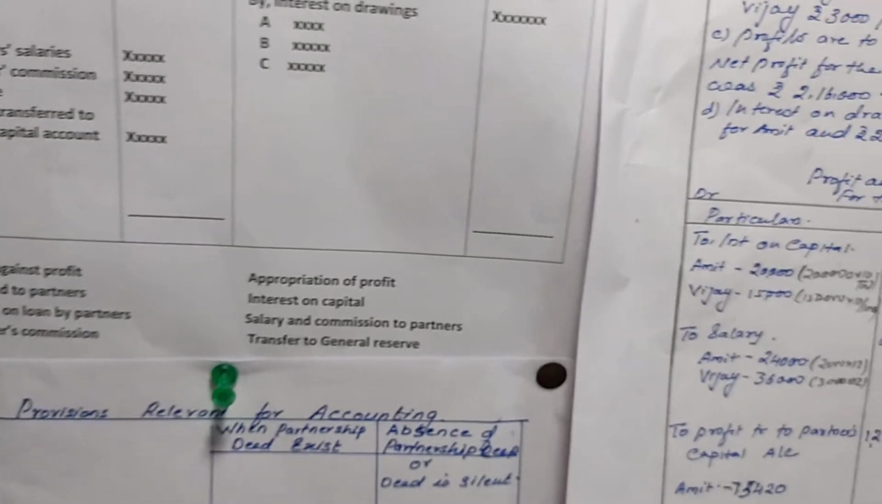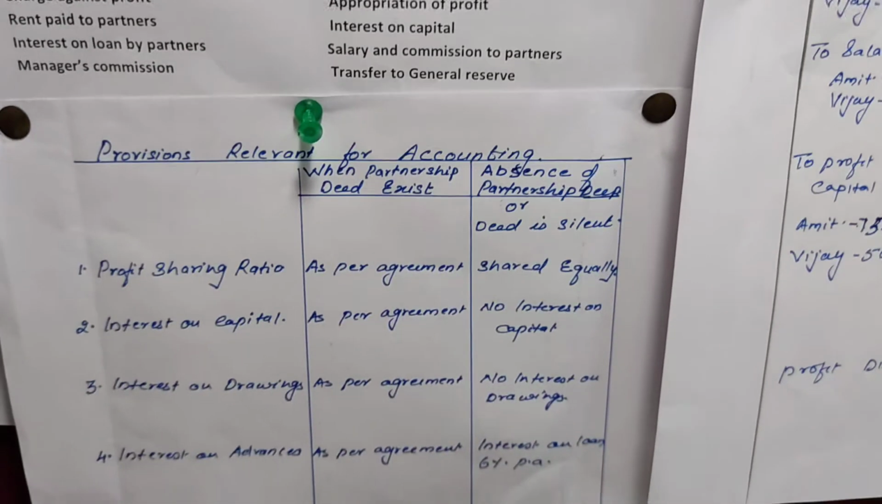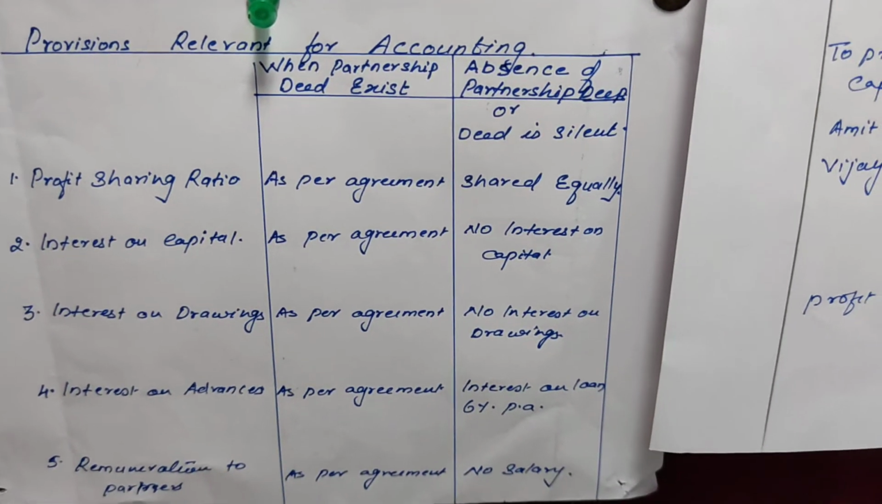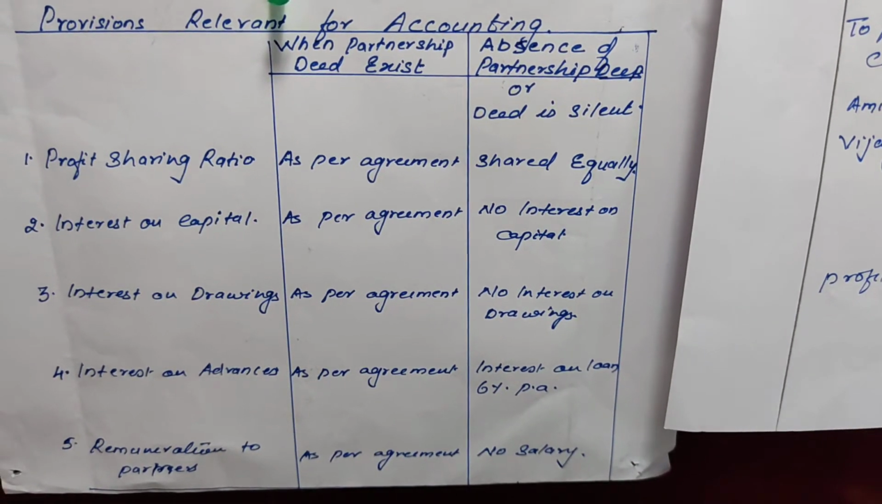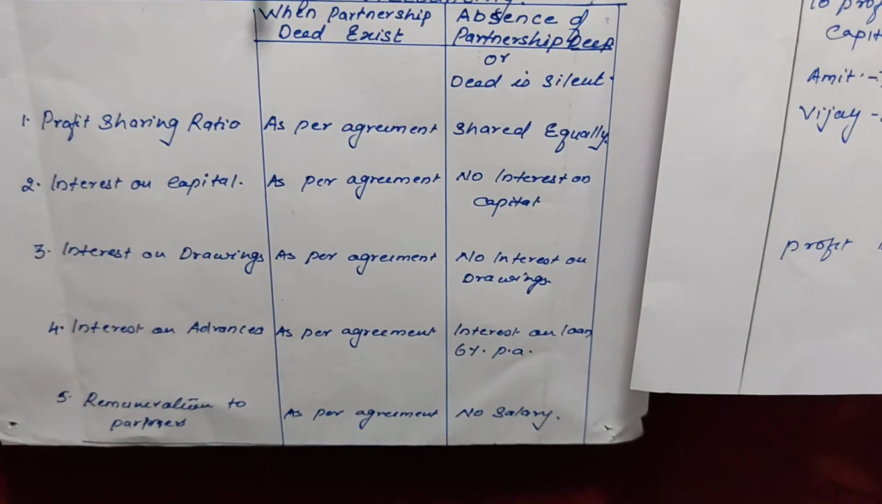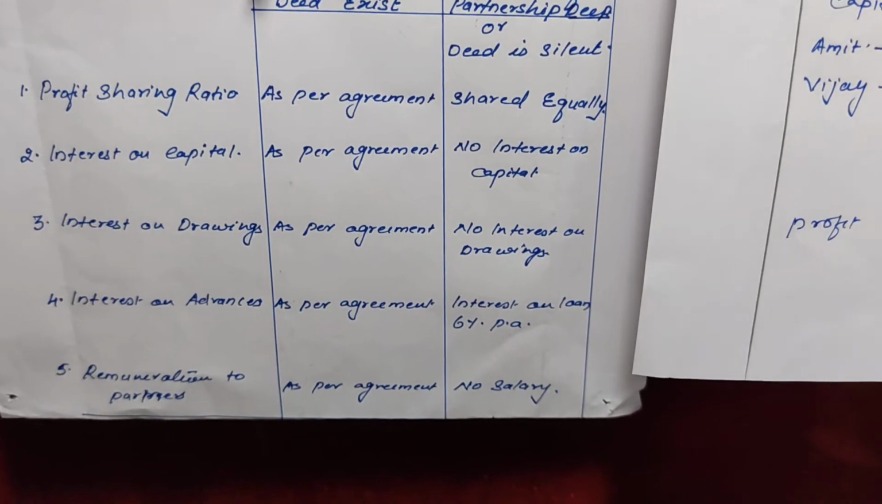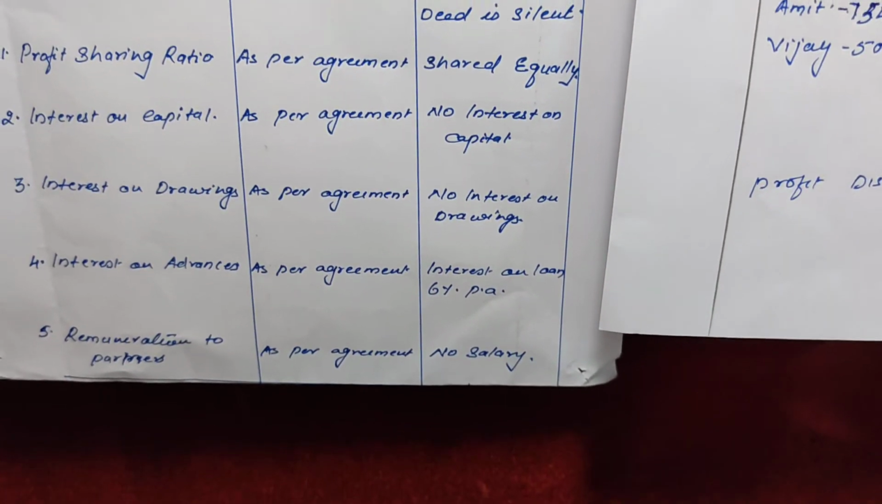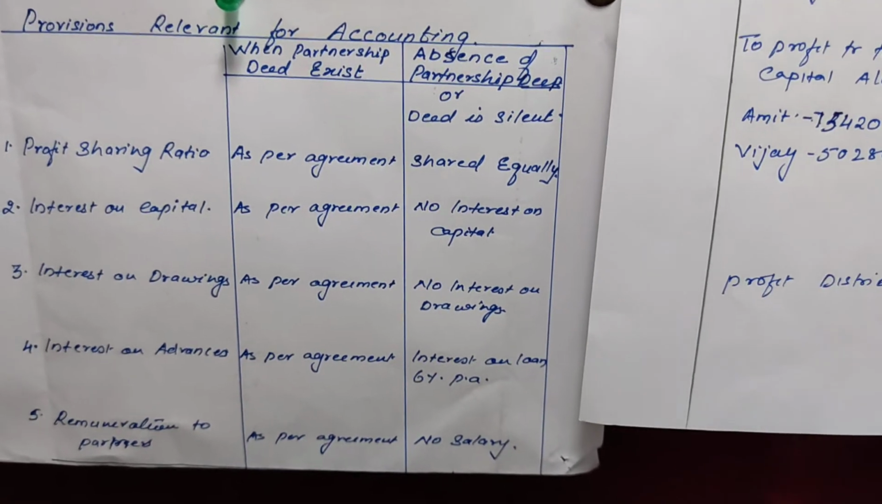Okay. Now, when we are preparing the profit and loss account, we have to keep in mind whether the partnership deed exists in the question or there is absence of partnership deed. If the partnership deed exists, profit sharing ratio, interest on capital, interest on drawing, interest on advances, remuneration, everything will be provided as per the partnership deed.